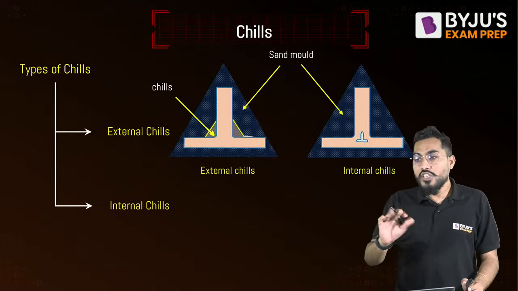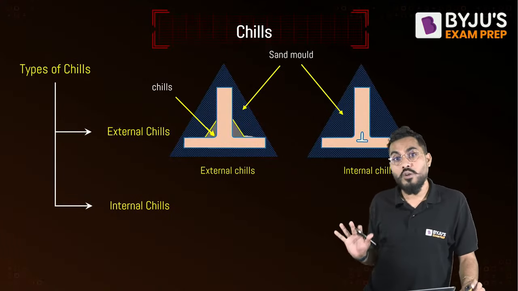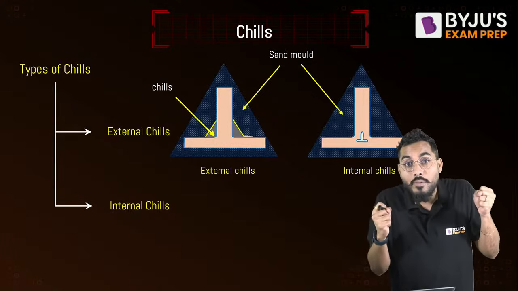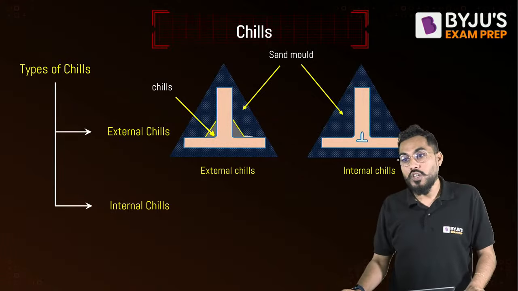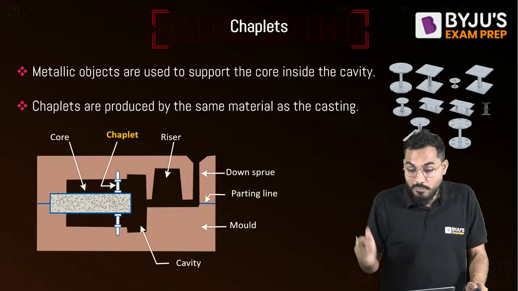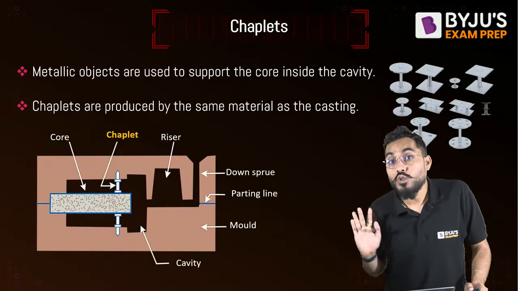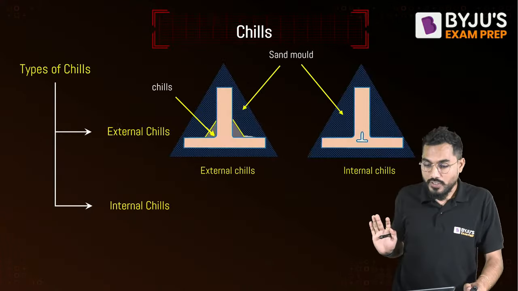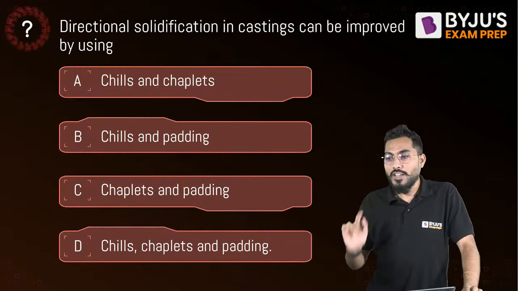Fine. And the chills are utilized for directional solidification. We know that because if we are not directing the solidification of the material, the shrinkage cavity defects come into the picture. That's why chills are utilized for directional solidification. But chaplets are utilized for support to the core. Core is supported by the chaplets.